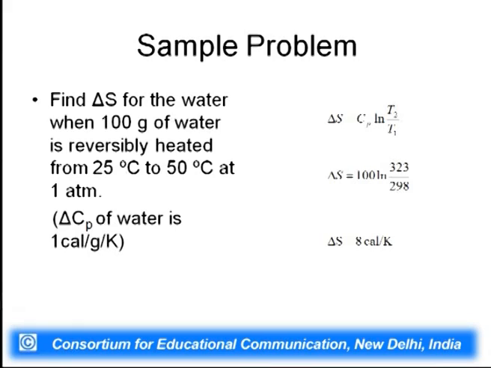Now, let us think about how to solve this problem. Find delta S for the water when 100 gram of water is reversibly heated from 25 degrees Celsius to 50 degrees Celsius at 1 atmosphere. So, Cp of water is 1 cal per gram per Kelvin. In that case, delta S can be calculated using this equation, Cp log T2 by T1. So, delta S is equal to 100 log 323 by 298, and delta S is 8 cal per Kelvin. So, this is the way you can calculate delta S when there is heating or cooling. Thank you.